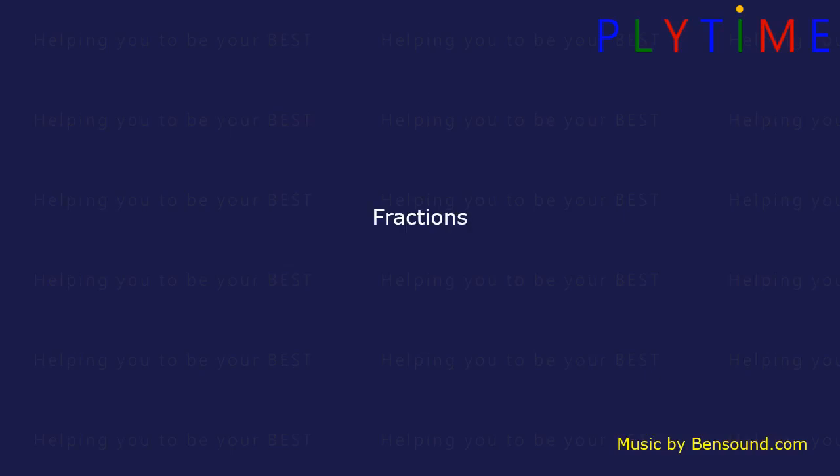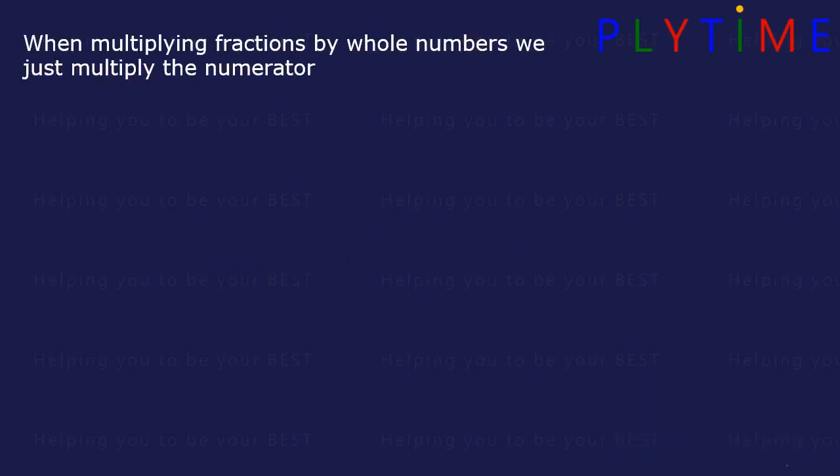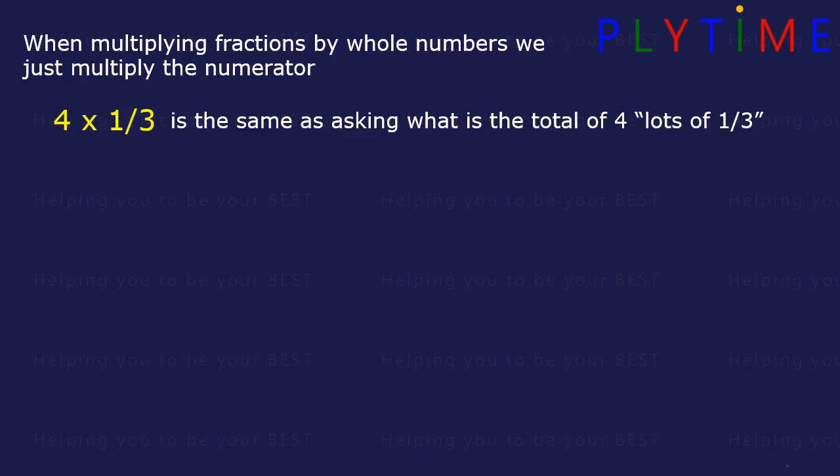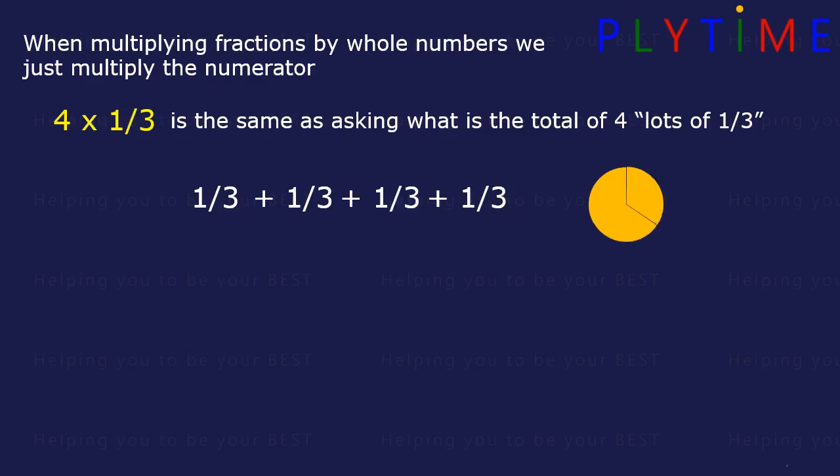Fractions: multiplication of fractions by numbers. When multiplying fractions by whole numbers, we just multiply the numerator. 4 times 1/3. It's the same as asking what's the total of 4 lots of 1/3. We can add them: 1/3 plus 1/3 plus 1/3 plus 1/3. 4 lots of 1/3. It's the same as 1 whole and 1/3.